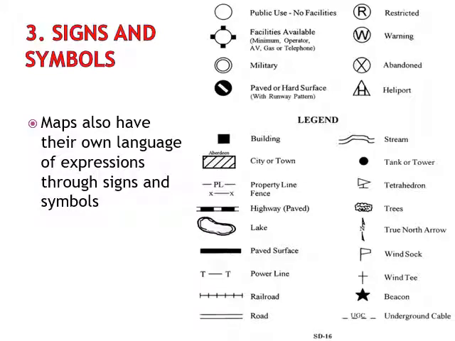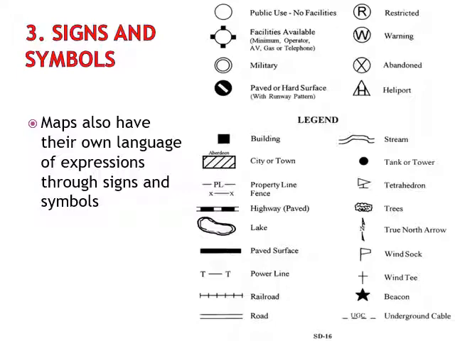The third main component is signs and symbols. Maps also have their own language of expressions through signs and symbols. It is not possible to draw mountains, rivers, dams, etc. on a map. For this purpose, signs and symbols are used.